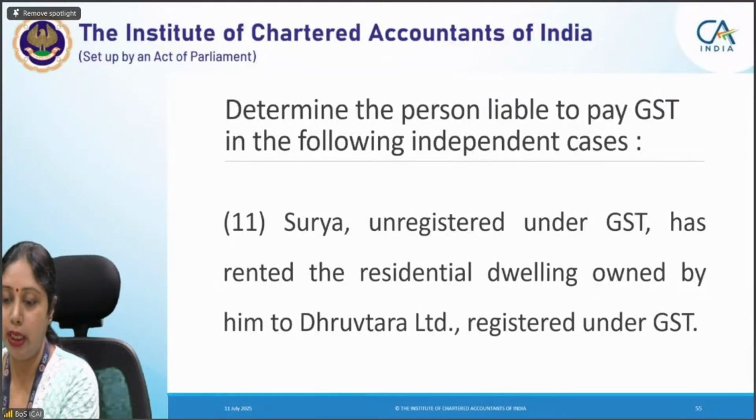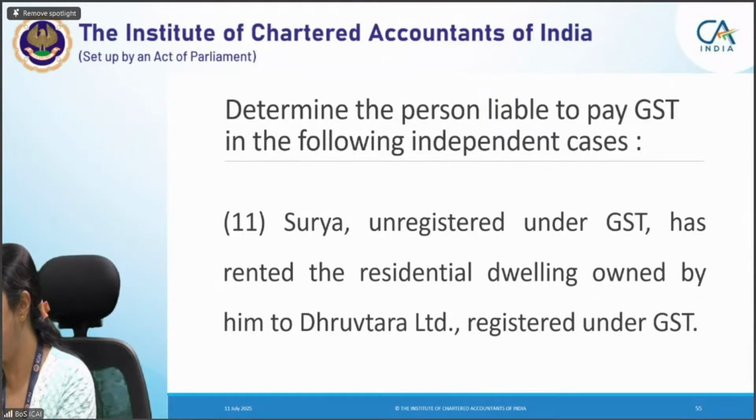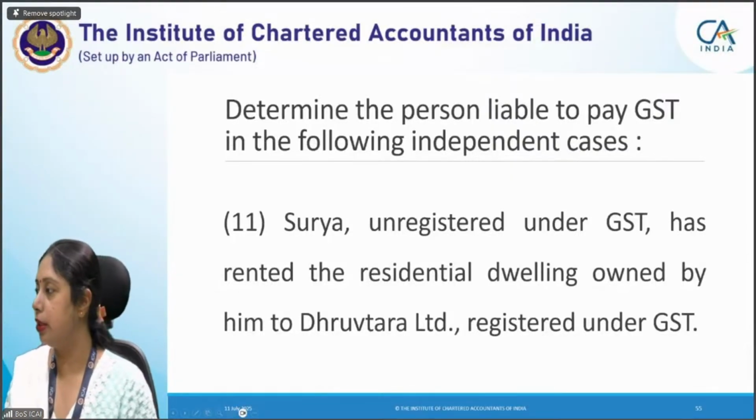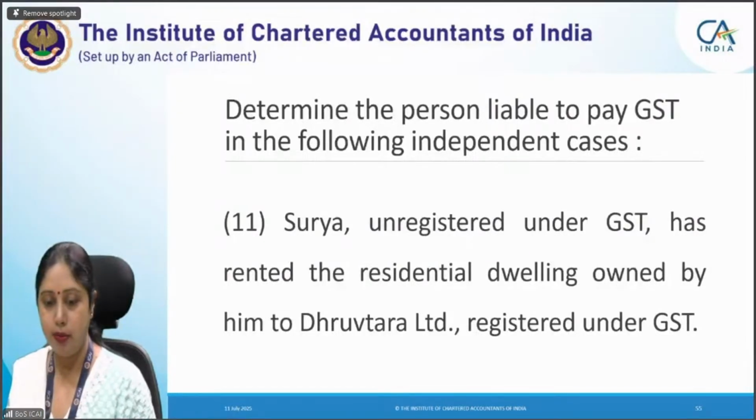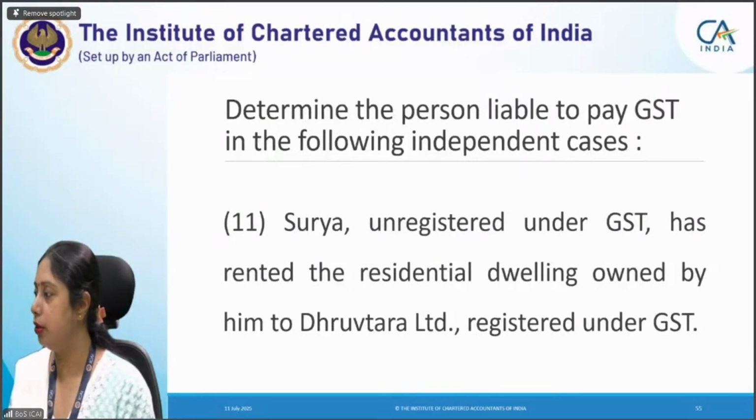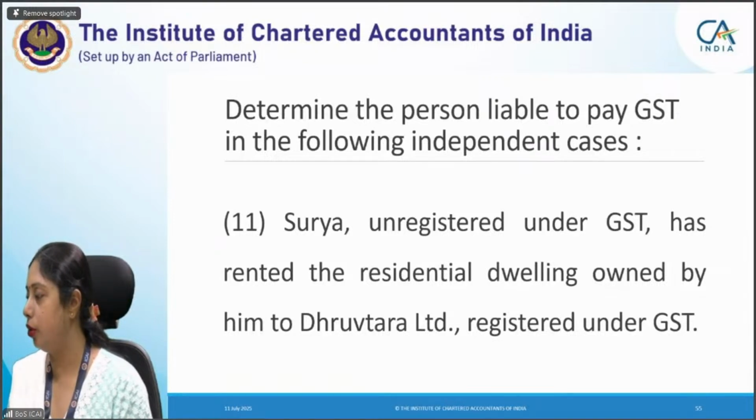So Surya, unregistered under GST, has provided services to Dhruv Tara Limited, registered under GST. Let me quickly go through two or three answers and then I will tell you, because this one is simple. Yes. No. Aksbanu, Masuri, you have gone wrong here.